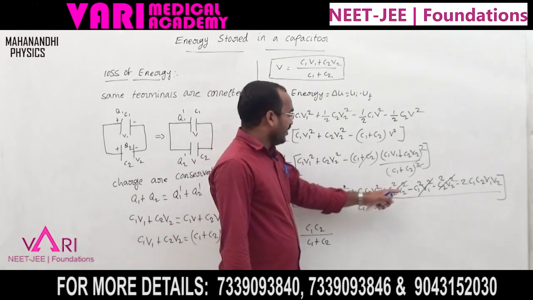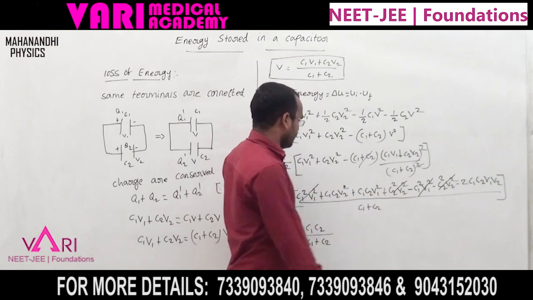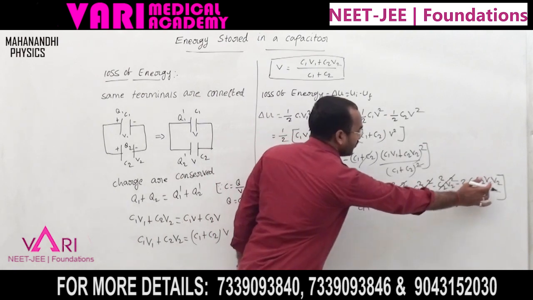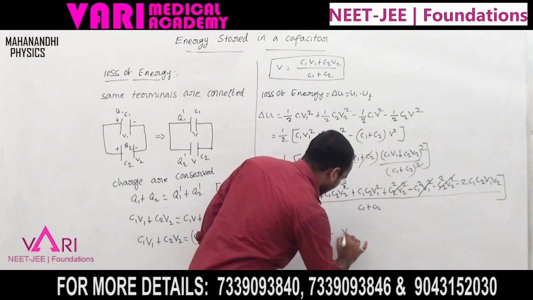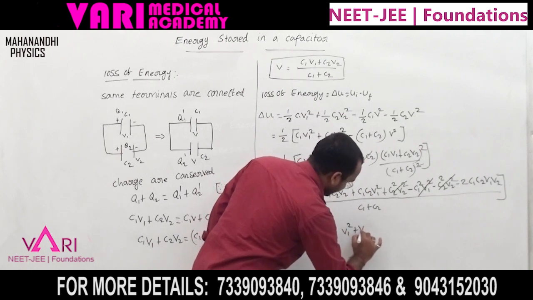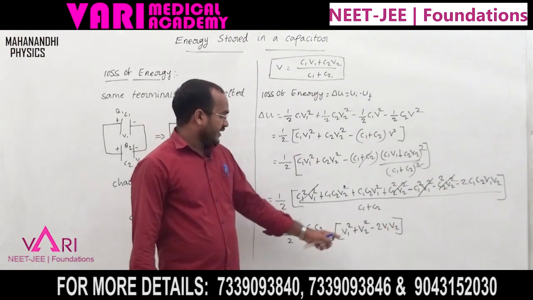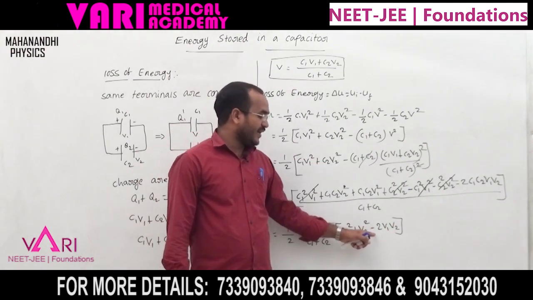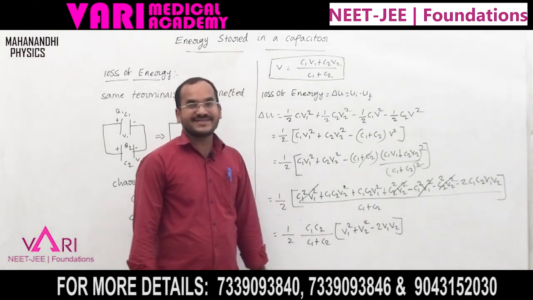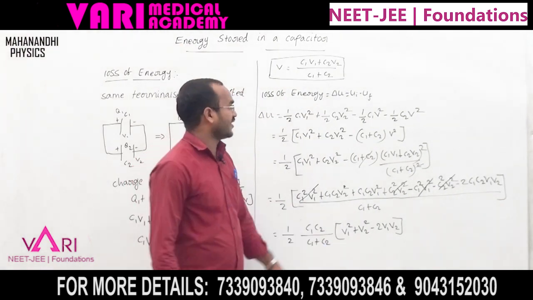What remains is V1 square plus V2 square minus 2 V1 V2. Now A square plus B square minus 2AB is the (A minus B) whole square term.